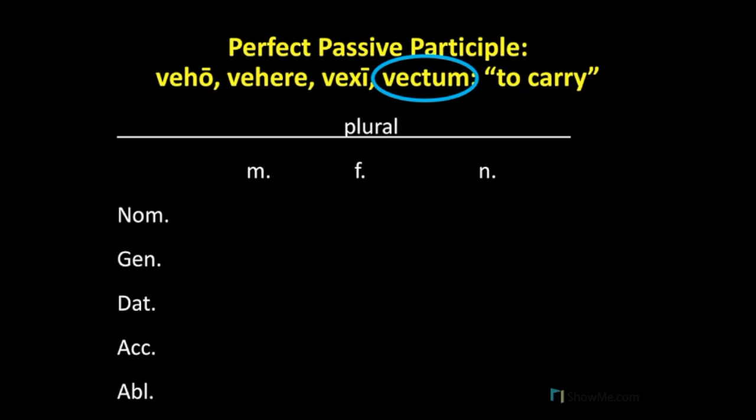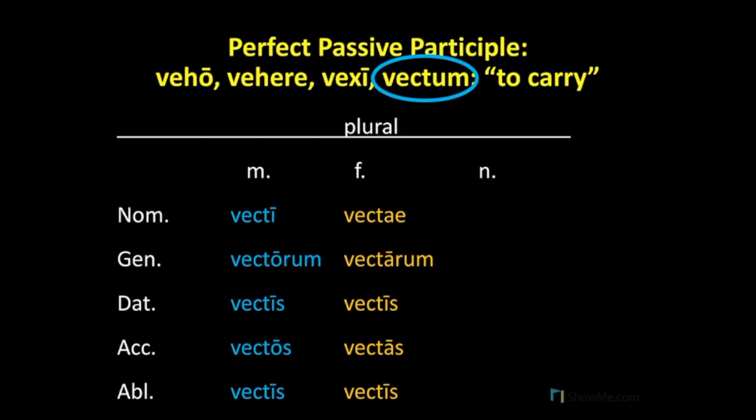And we can move to the plurals. Vecti, vectorum, vectis, vectos, vectis is your masculine. Your feminine will be vectae, vectarum, vectis, vectas, vectis. And the neuters, vecta, vectorum, vectis, vecta, vectis.